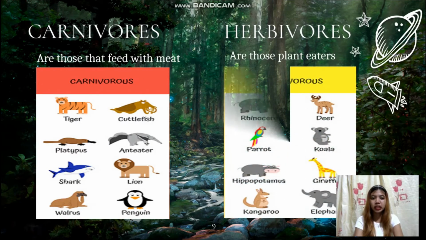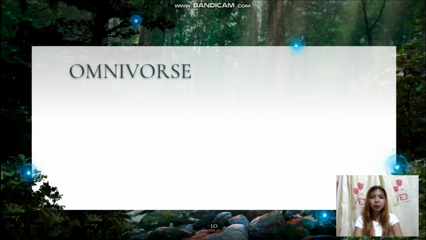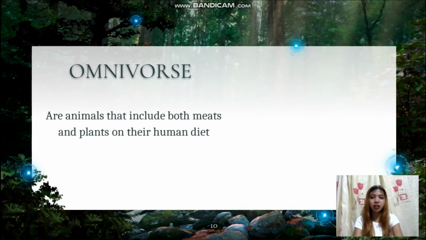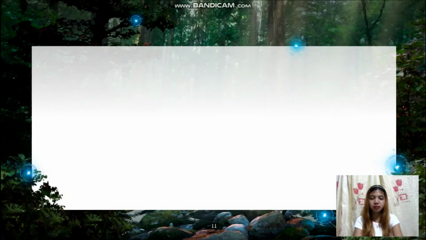For example, deer, parrot, koala, hippopotamus, giraffe, kangaroo, and elephant. And last is omnivores, animals that include both meat and plants in their diet. For example, boar, monkey, kiwi, bear, turtle, and ostrich.